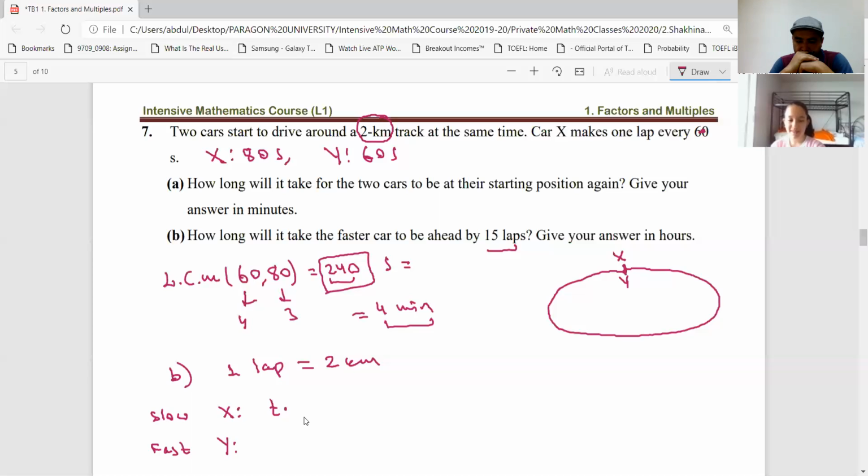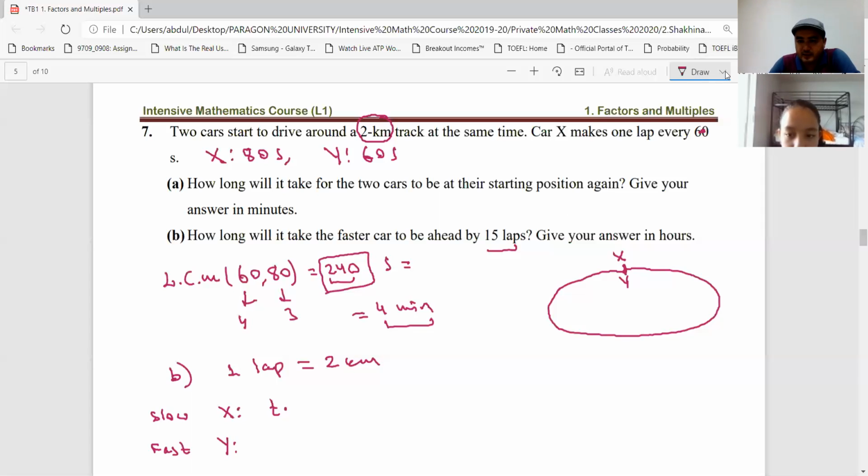I think I might have an idea, but I'm not sure. 60. Okay.